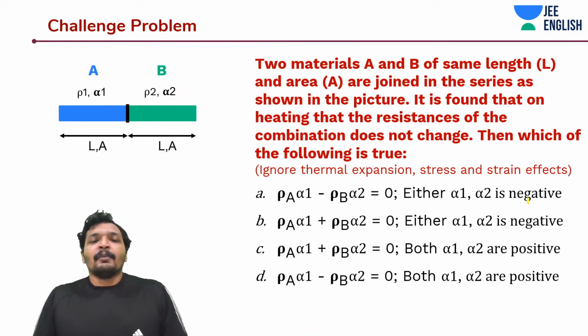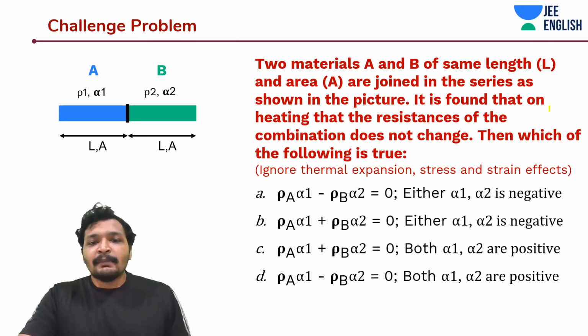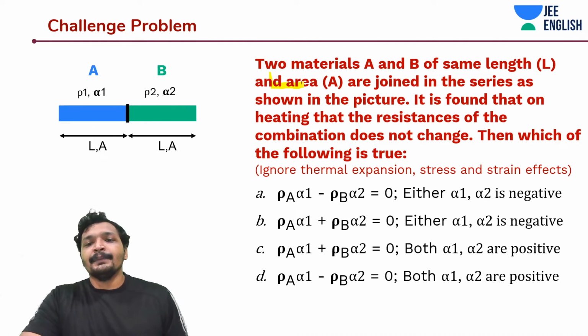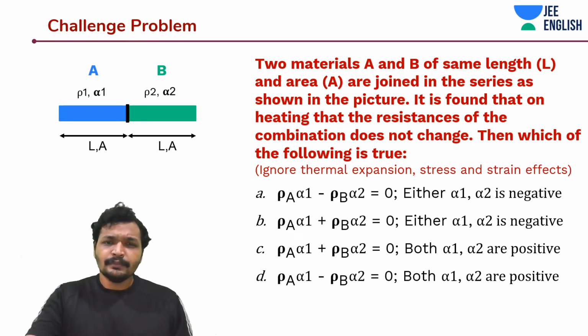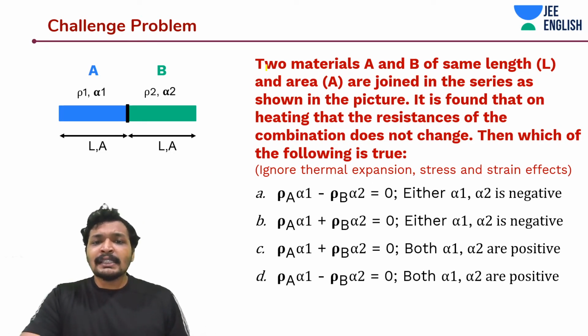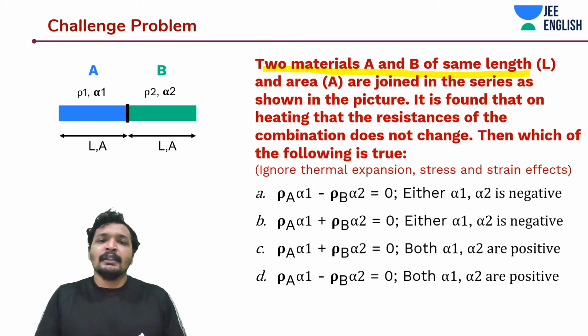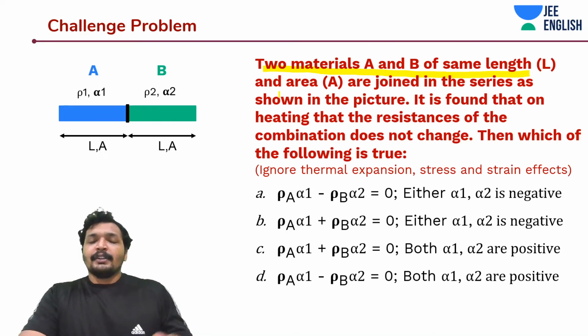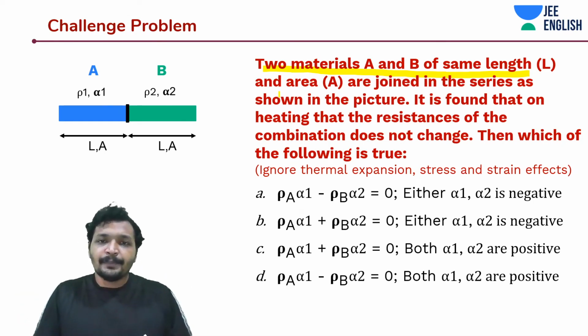Now this is a very interesting problem. Actually very practical and interesting problem. So there are two materials of same length and same area, and they are joined in series. Series means they are joined along the length. If this is A and this is B, they are joined like this, not like this. So this means series.